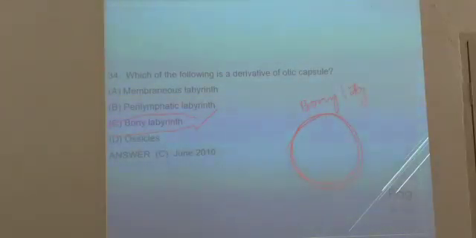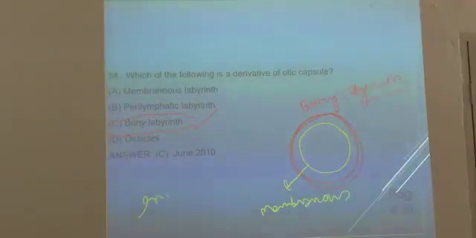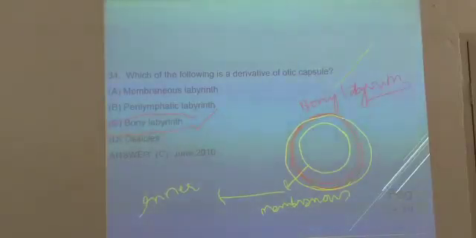Bony labyrinth is the bony covering of the inner ear. So the inner ear is covered by bony labyrinth like this. For example, you should take one more thing, like membranous labyrinth. So for example, this is the membranous labyrinth. The inner one will be the membranous labyrinth. This particular inner ear is actually membranous labyrinth only. Around it there will be an ossification called bony labyrinth.